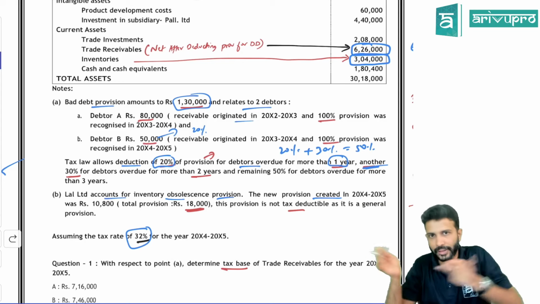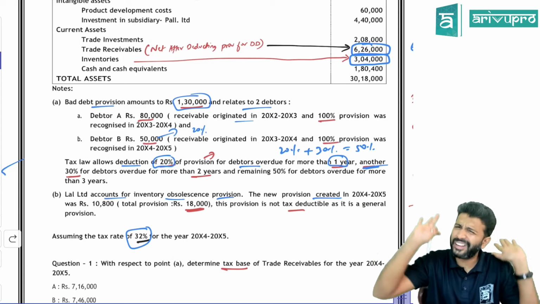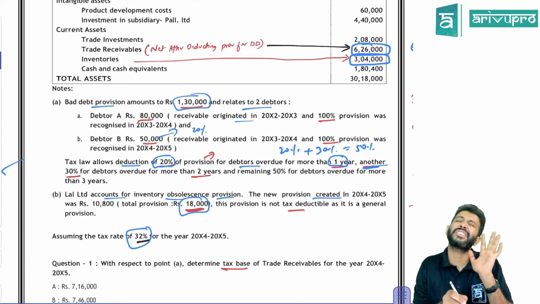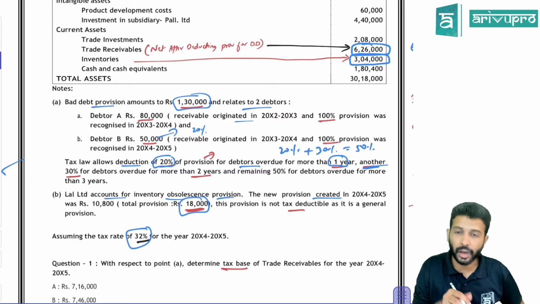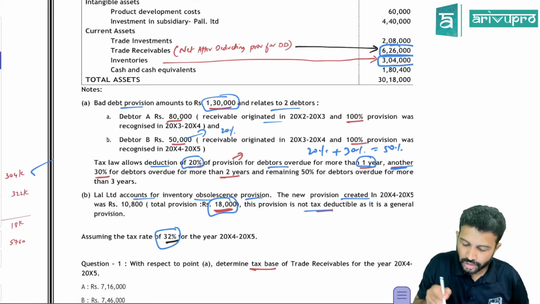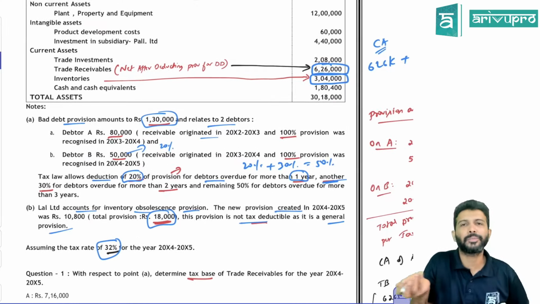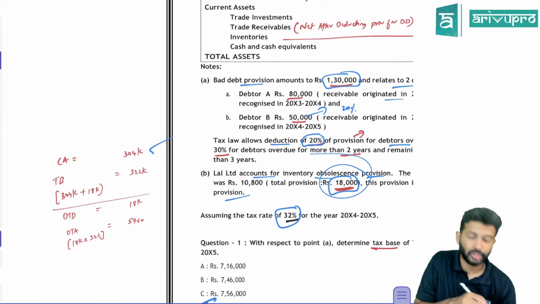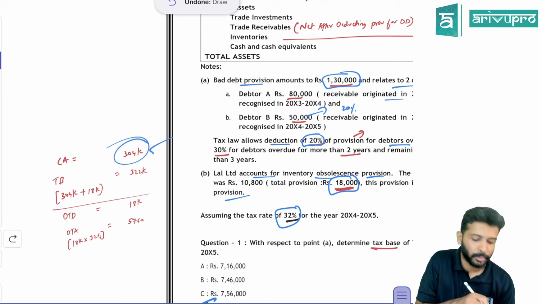Since it is related to inventory, we'll reduce it from inventory. Whatever provision you made in the current year is irrelevant for us. What is the total provision? Total provision is 18,000. That much you already deducted in accounts. This provision is not tax deductible as it is general, so in tax you don't get this deduction. So as per accounts, this 18,000 provision is already deducted. After deducting, carrying amount is 304.